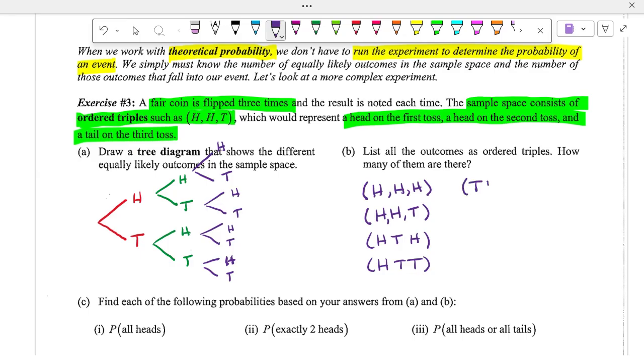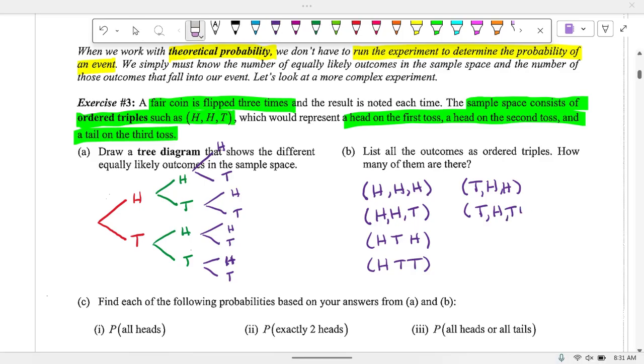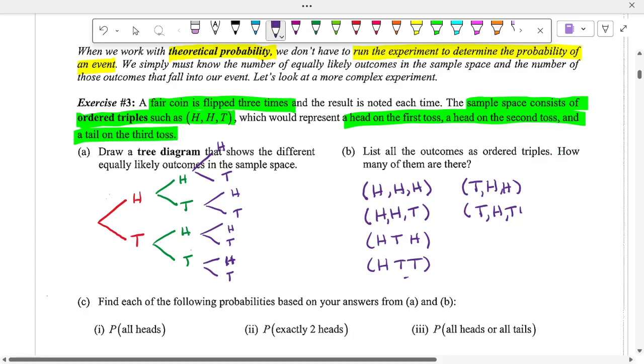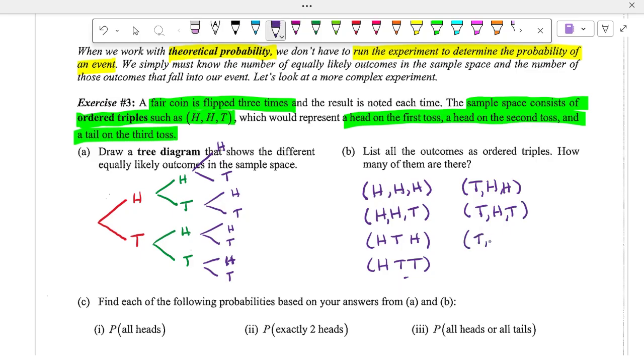Then we have tails, heads, heads, tails, heads, tails, tails, tails, heads, tails, tails, tails. So how many outcomes did I have total? 8. So we had 8 outcomes total.